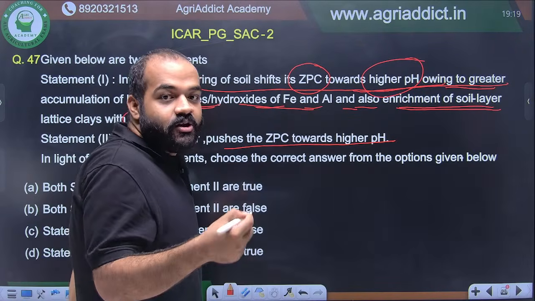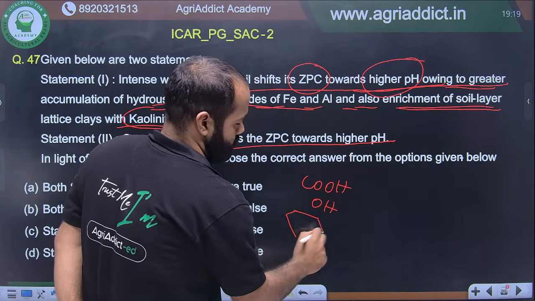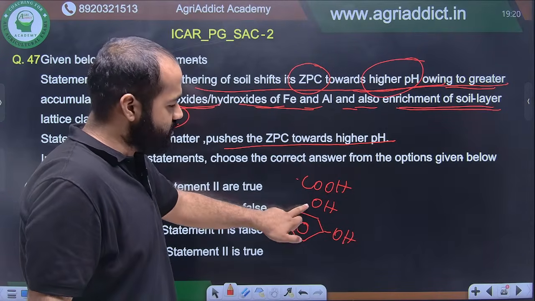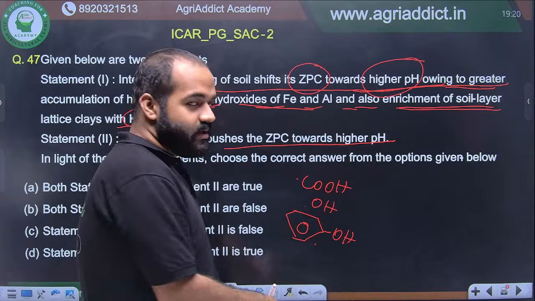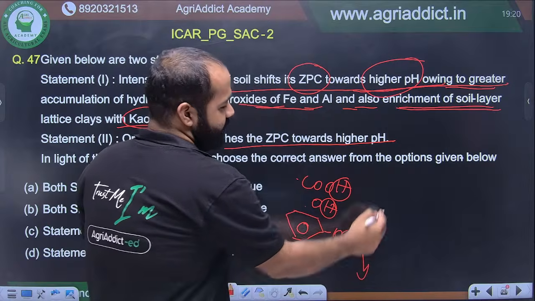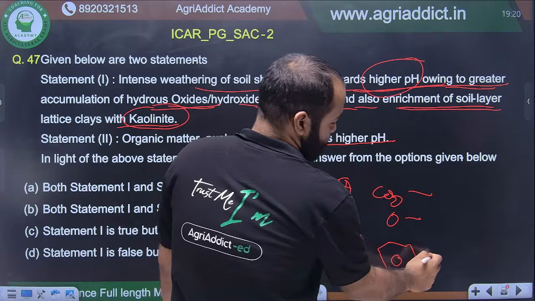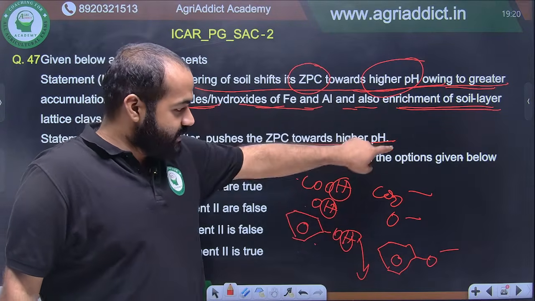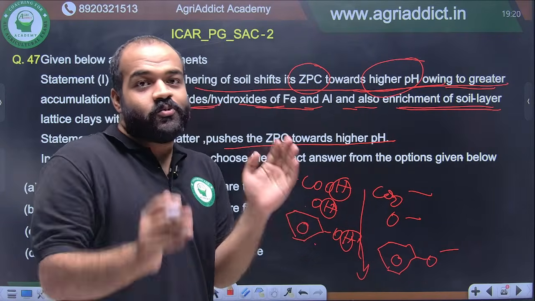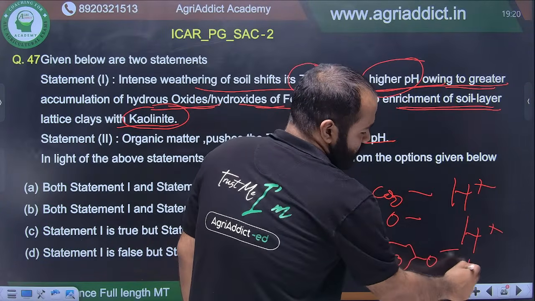Organic matter contains lots of organic functional groups. Right? All these are there in organic matter. This is a carboxylic group, this is alcohol, this is phenol. All right. So we know organic matter is a huge source of negative charge, because if you remove these H plus, it will be CO minus, it will be O minus, this will also be O minus, right? So when there are lots of negative charges in the soil, if you are adding organic matter, the proportion of negative charge in the soil is increasing. So to balance that charge you need more H plus. More H plus is needed to balance these charges.